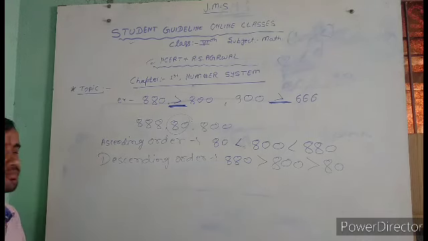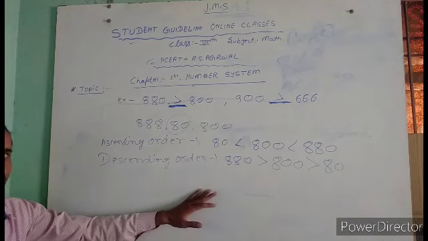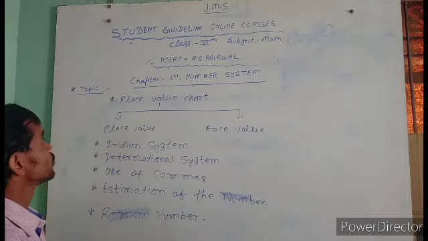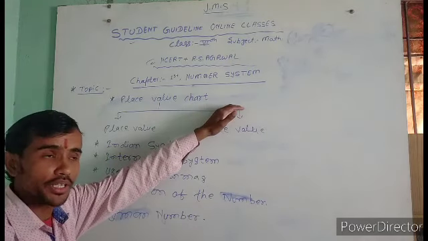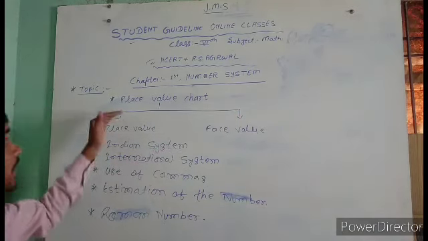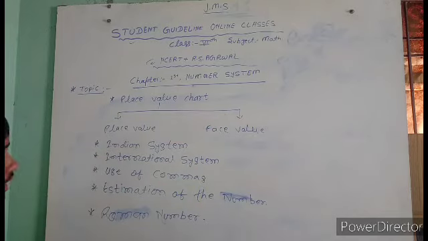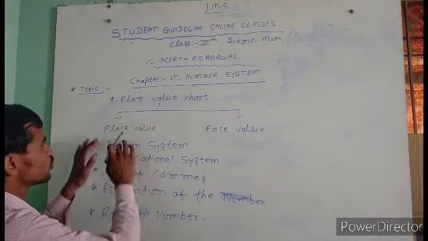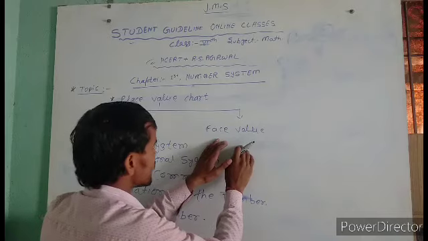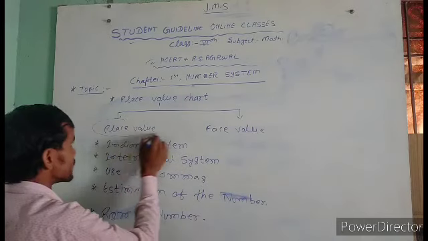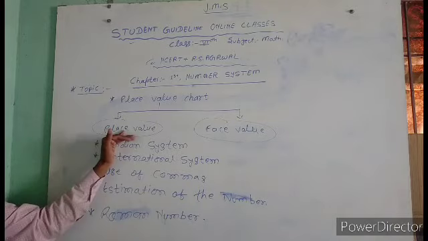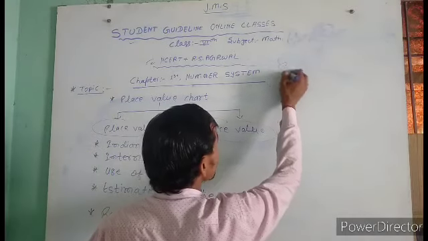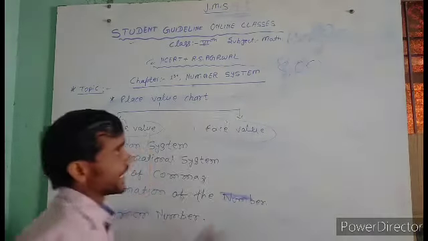And another topic we also write. Okay, so come to the point. And the next topic is place value chart. That's very important for the number system. In place value chart, I divide into two parts, place value and face value. Okay, so firstly what is place value? And after that what is face value? Clear? So for place value, here is one example for you, 800.